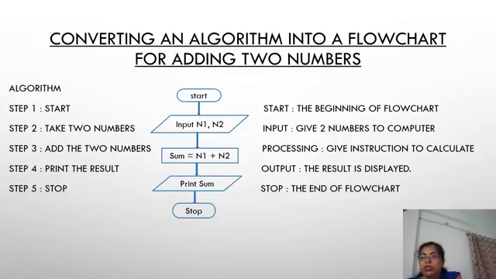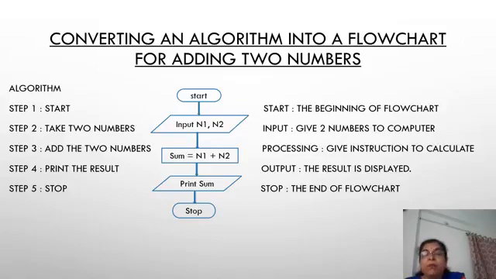Now another flowchart we are drawing along with the algorithm, and the explanation is given. Converting an algorithm into a flowchart for adding two numbers. See, the algorithm, the flowchart, and the explanation. Step 1, start. So here the start symbol is used, and we have written the word start in the start symbol, the geometrical symbol. It explains that this is the beginning of the flowchart.